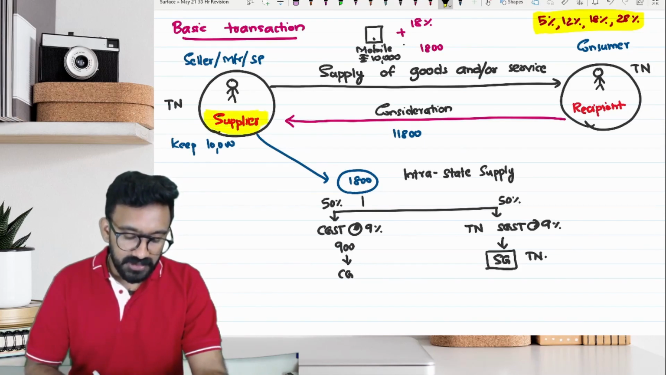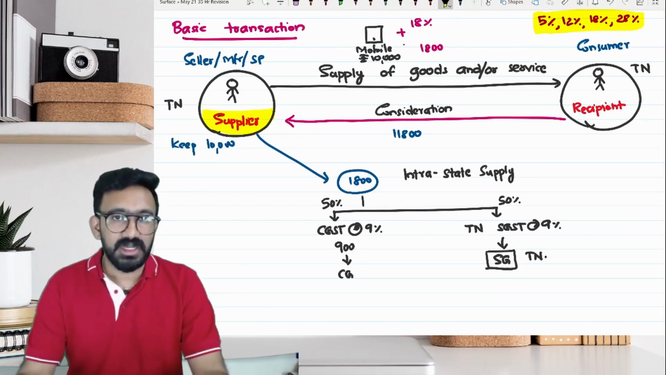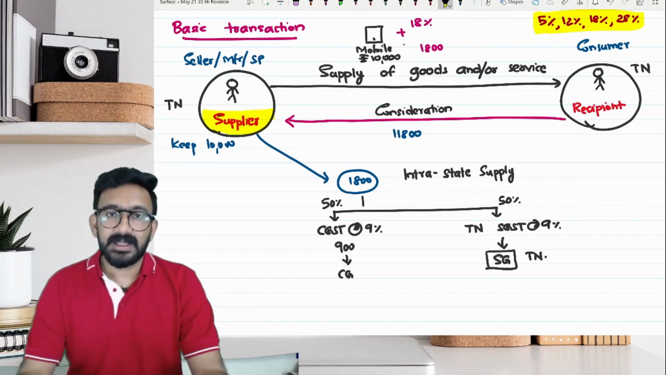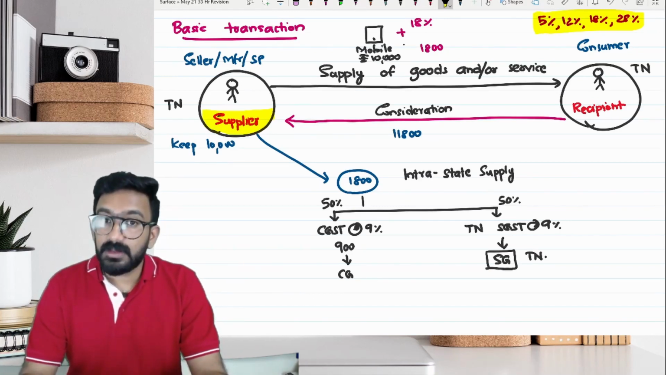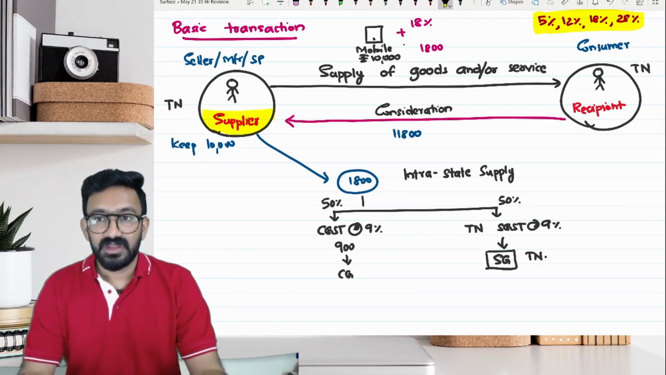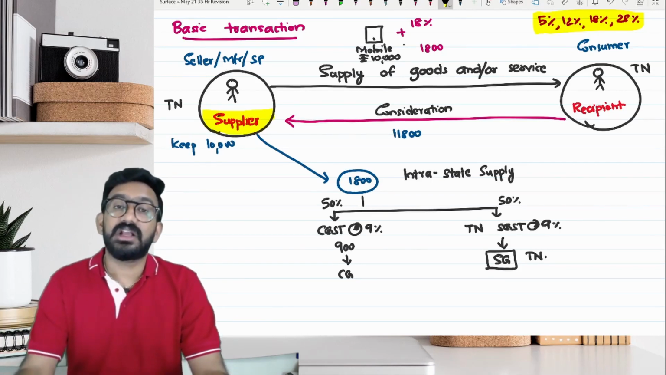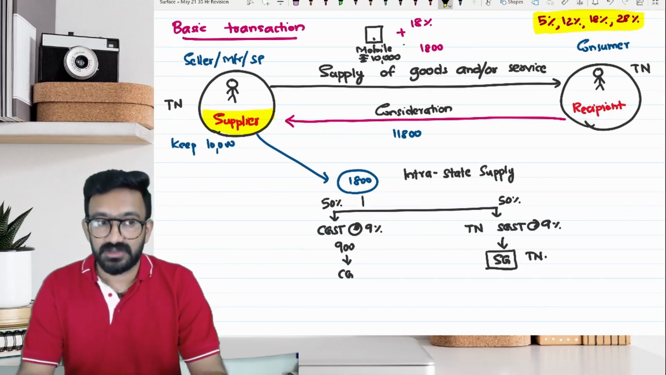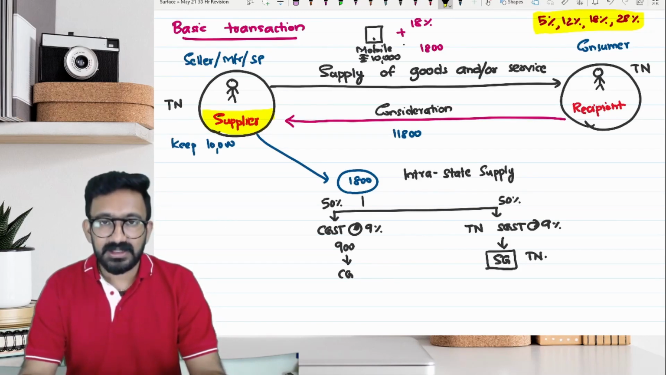So what is the benefit of this dual GST model? Instead of asking central government to share with state government in intrastate supply, I'm asking the supplier itself. Hey supplier, if you give full money to central government, now I'll have to go to the central government and ask for a share. Or if you give full money to state government, now central government will have to ask the state government for its share. Avoid this scenario. They are saying let us not do this.